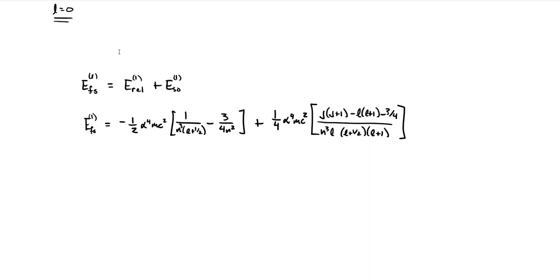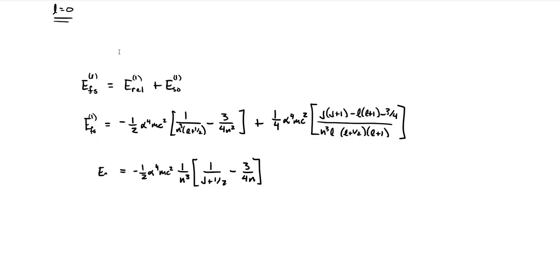And this can be simplified a lot. I'm not going to go through the bunch of algebra to get to it, but essentially this boils down to negative 1/2 alpha to the 4 mc squared times 1 over n cubed times 1 over j plus 1/2 minus 3 over 4n.